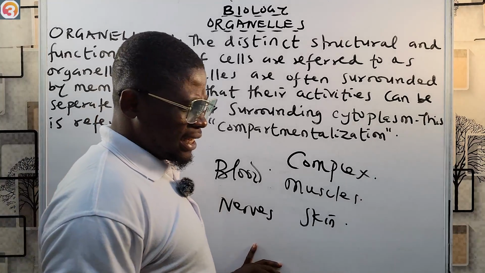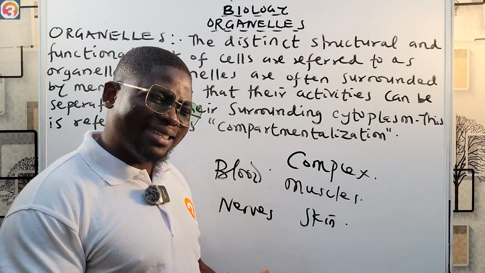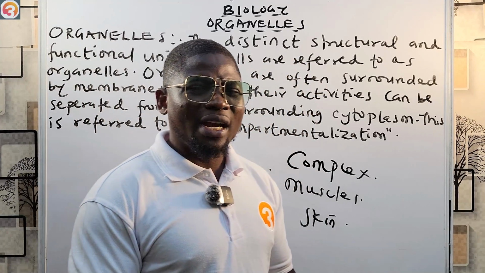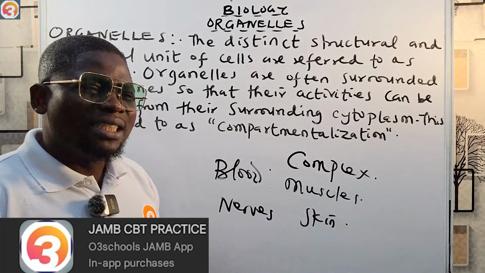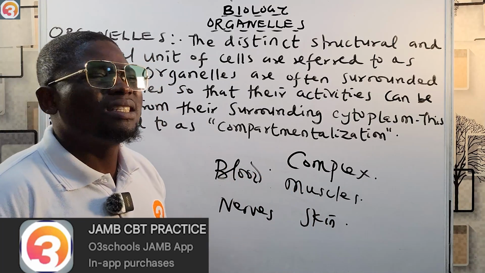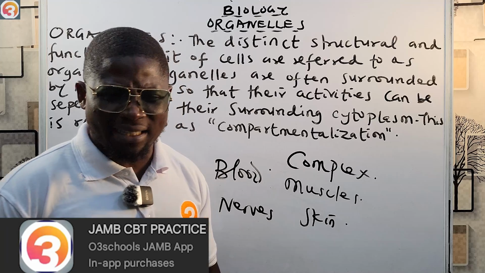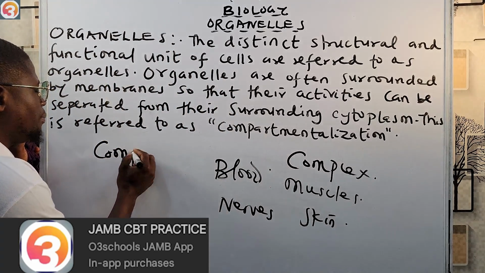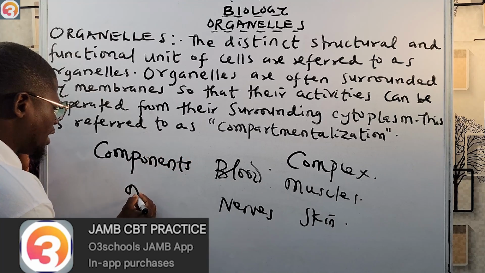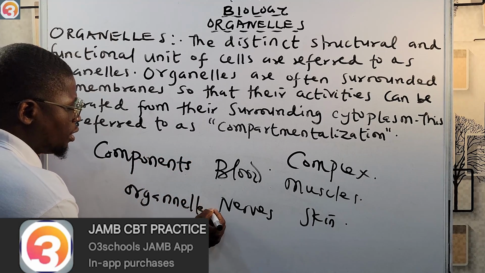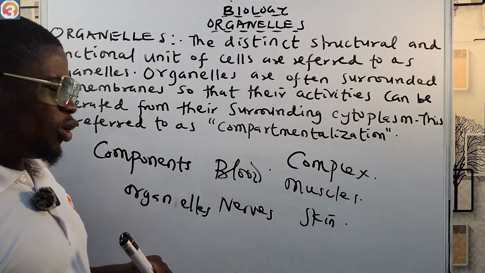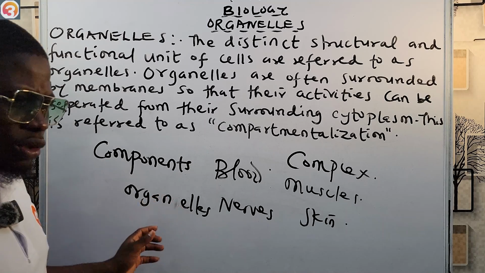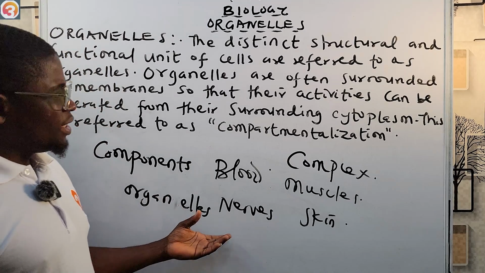And you remember we say that the cell is the most basic unit of life. But despite the cell being the most basic unit of life, it consists of different components that we call organelles.